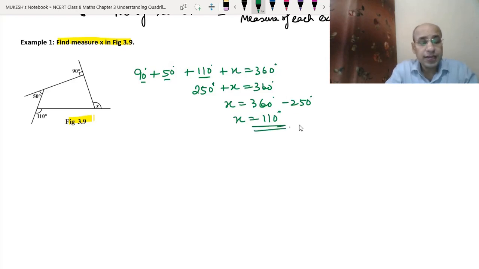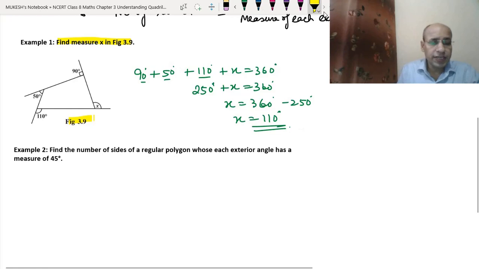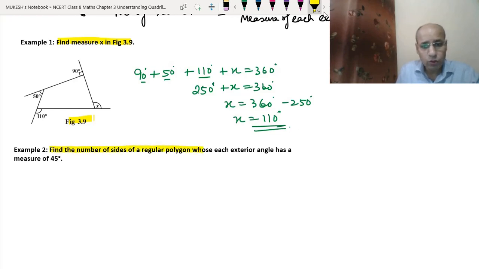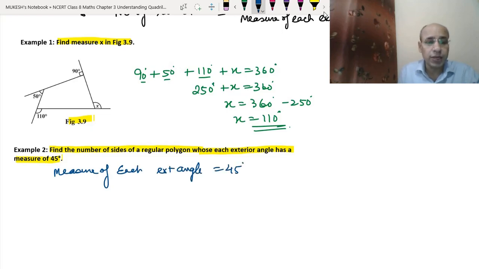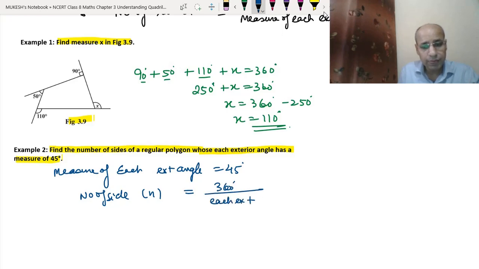Now let's do example 2. In example 2, it is given: find the number of sides of a regular polygon whose each exterior angle has a measure of 45 degrees. So here the measure of each exterior angle is given, 45 degrees. I just told you the formula for the number of sides. That means n is equal to 360 degrees divided by each exterior angle.